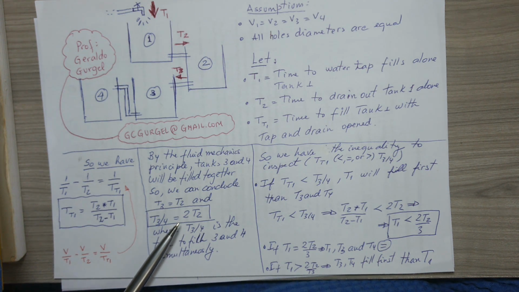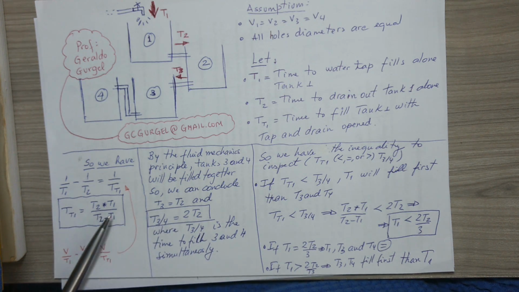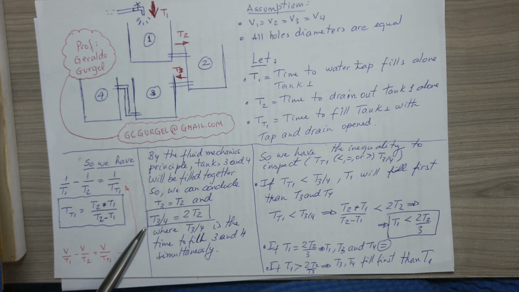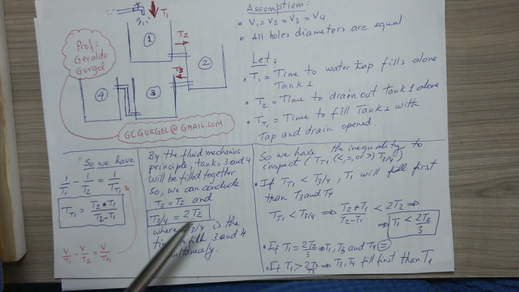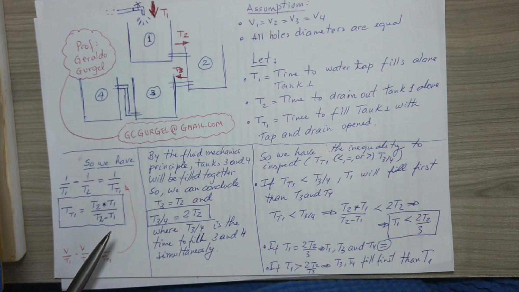Thus, we obtain 2 interesting and independent equations. The one that gives TT1 and the other involving T3 bar 4 both depend only on times T1 and T2, the times that I defined at the beginning of the problem.